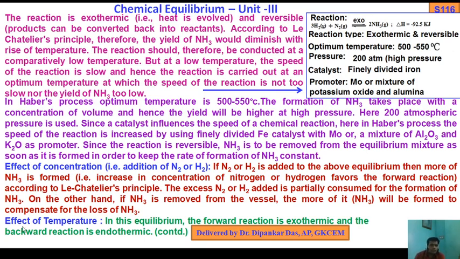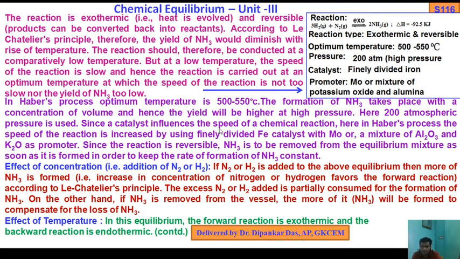So in the Haber process, the optimum temperature is 500 to 550 degrees centigrade, and the formation of ammonia takes place with a decrease in volume, and hence the yield will be higher at high pressure. Here 200 atmosphere pressure is used.